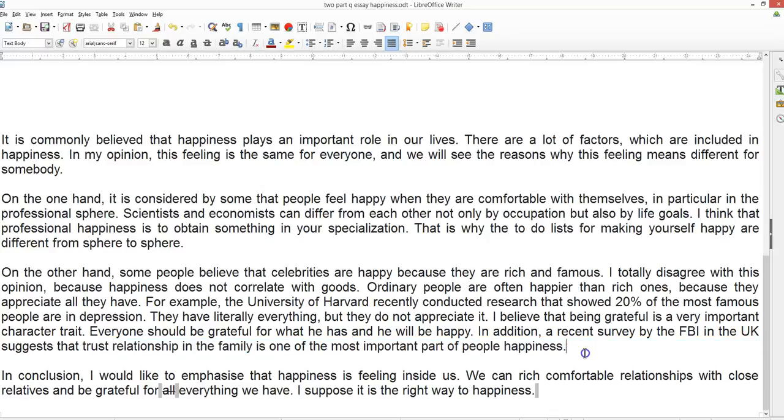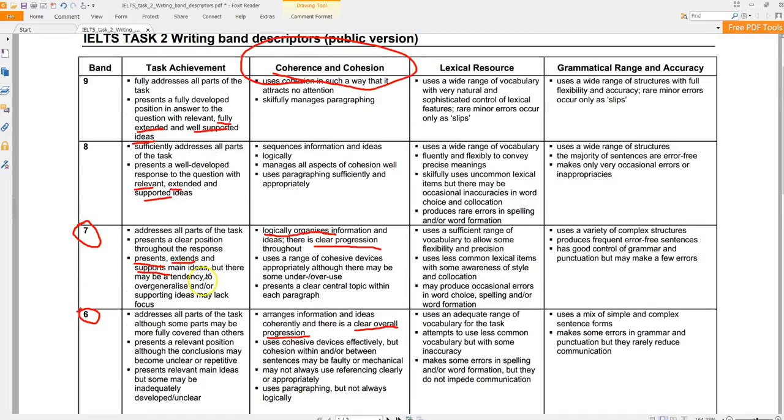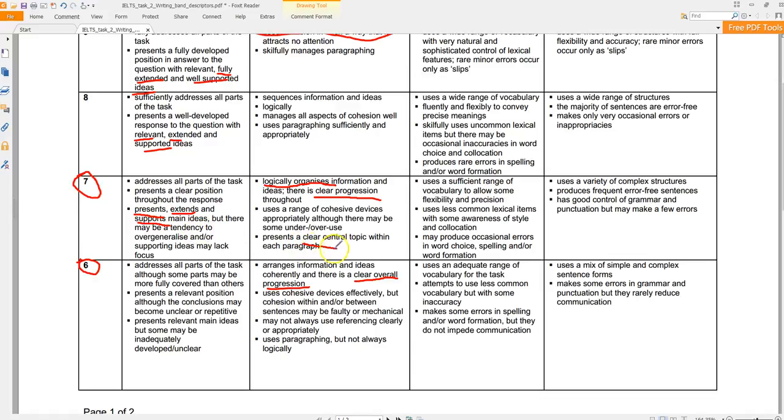Trust, relate. Now, what the examiners do not want you to do in a paragraph is to put a list of ideas. Now, going back to the criteria, right? So again, where is it? Clear central topic in every paragraph. The reason why you only want one is because you have to present, extend, and support your main ideas.